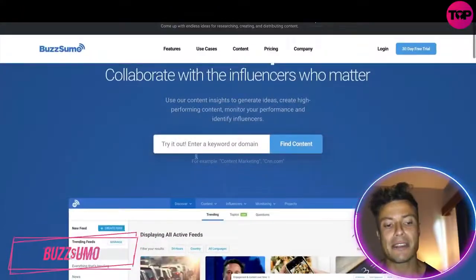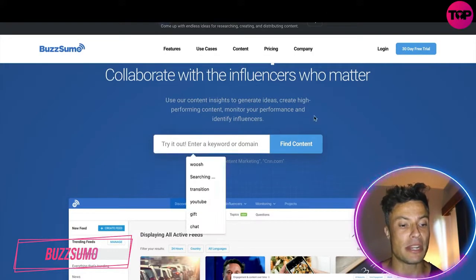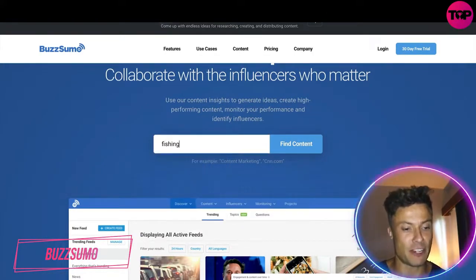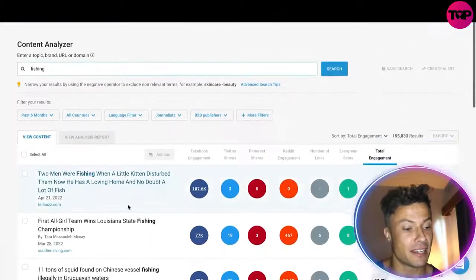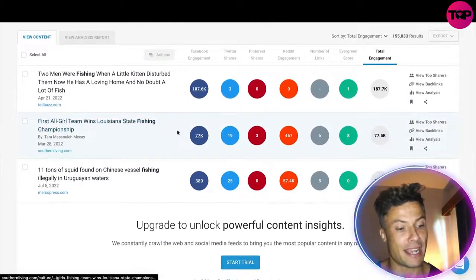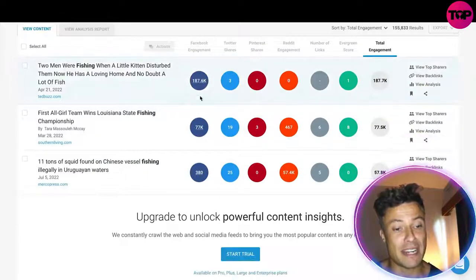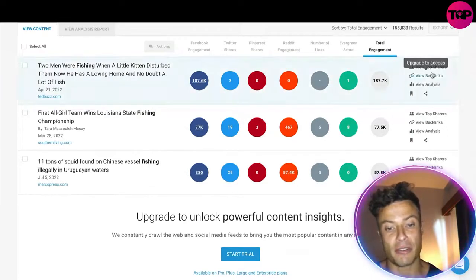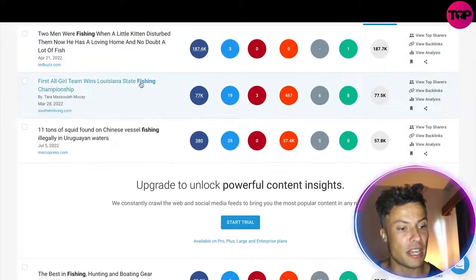So we can see you can either write down a keyword or a domain. If you already have a domain name, fine, but we're just going to put in a keyword here. We're going to put in fishing, and then we're going to click find content. And straight away, guys, it's delivered me a load of different places to go and check out fishing. As well as that, it's given me the Facebook engagement on the particular pages, from 187,000, which is obviously pretty big, 3 Twitter shares, and then across total engagement 187,000. You can go and view the backlinks and all the other bits of information here,